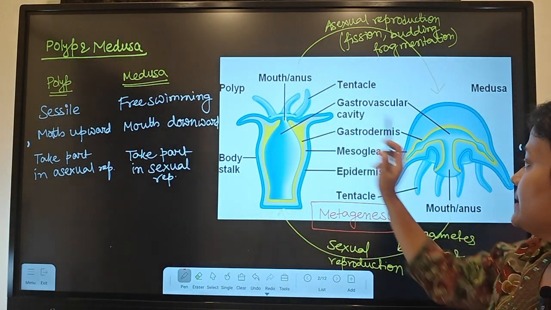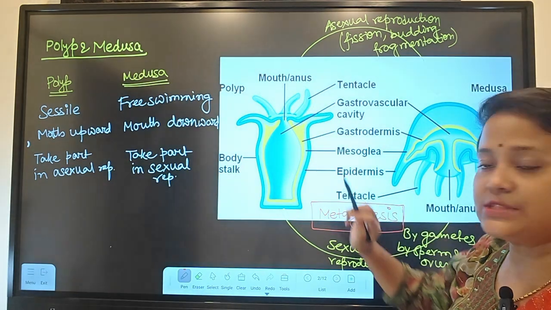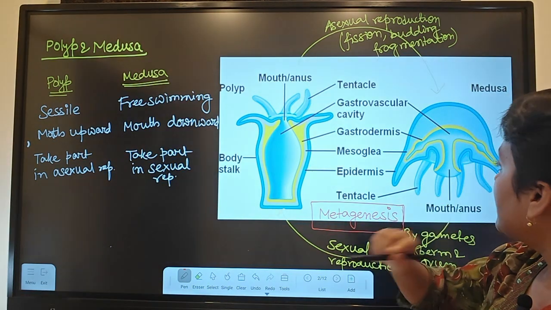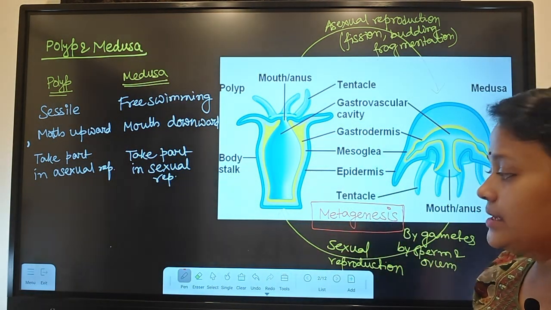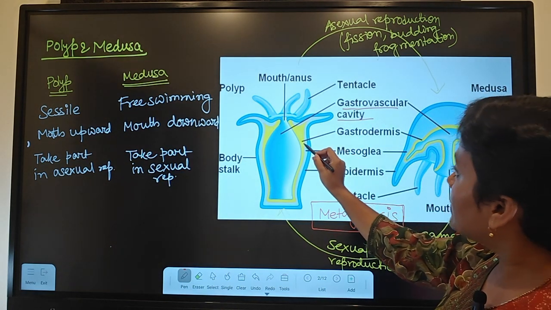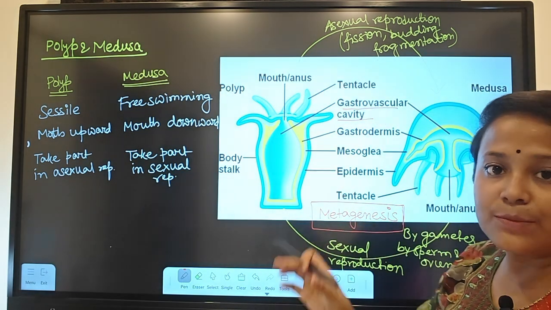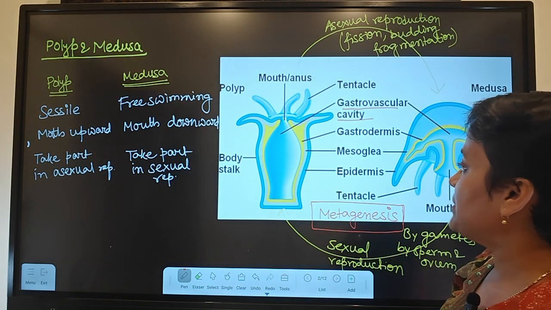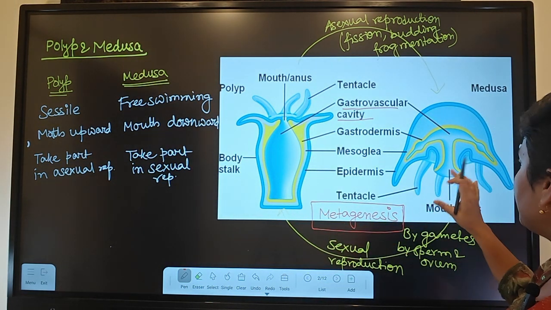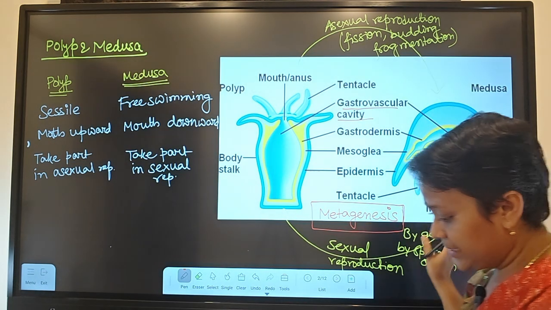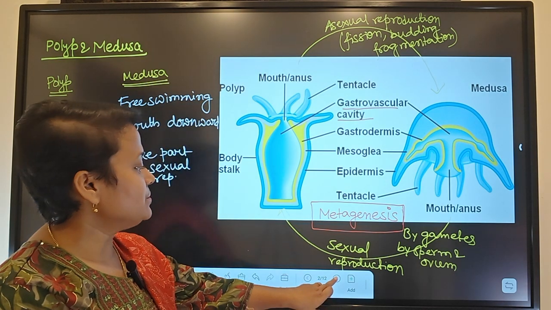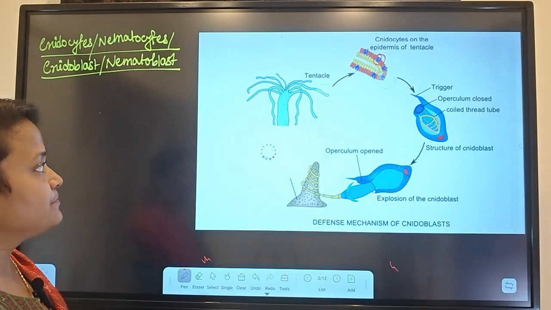Here we can see the polyp form and medusa form. Both will have tentacles, and both will have the mouth, which is called hypostome, right? Mouth is also called hypostome. They will have a gastrovascular cavity, which is called coelenteron, right? Then the inner layer is called gastrodermis, the body wall, and the outer one is epidermis. This is the body stalk which is present in polyp, and in medusa there will be some tentacles hanging downward.